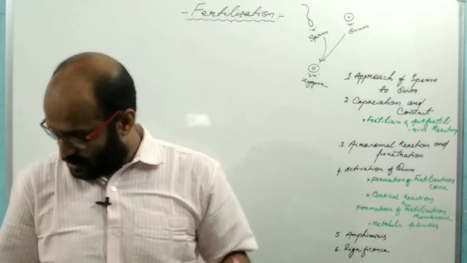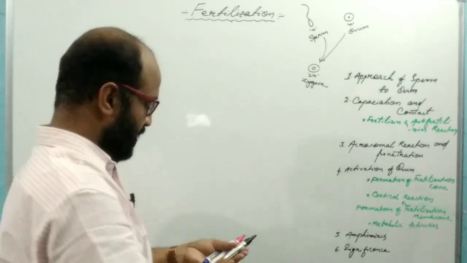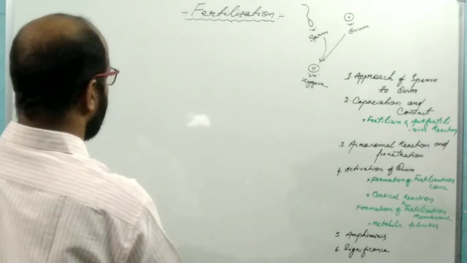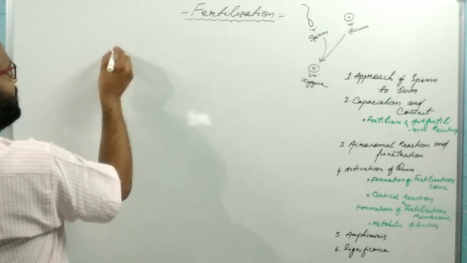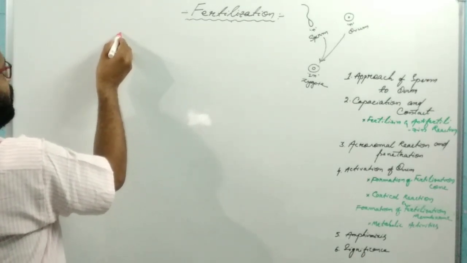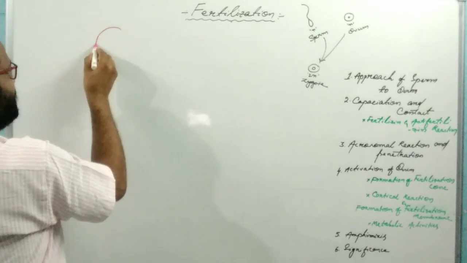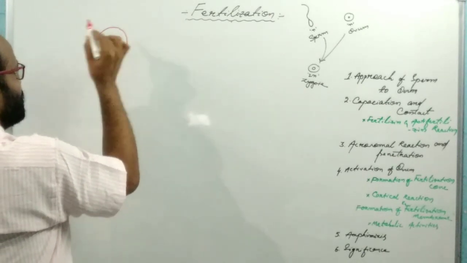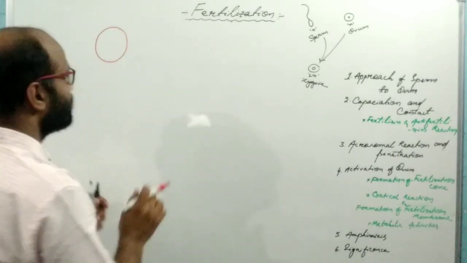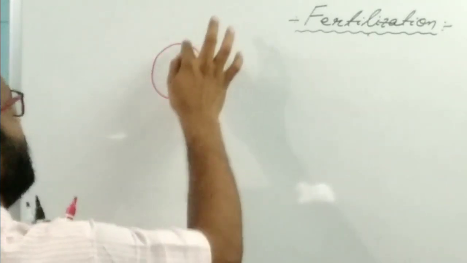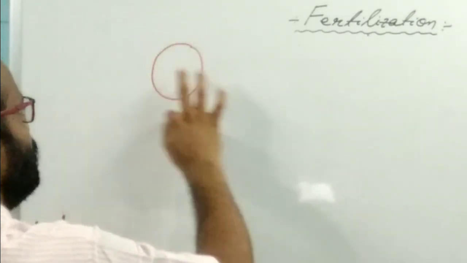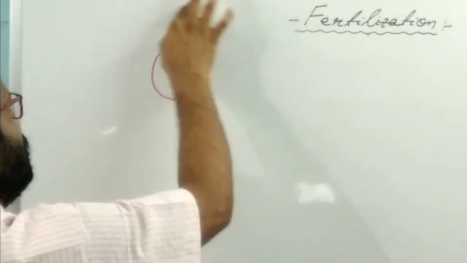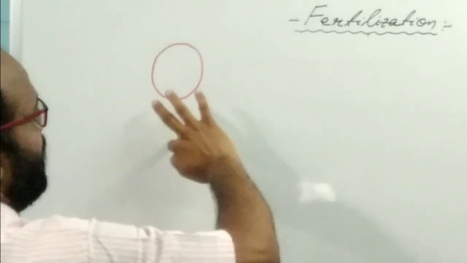In humans, the ovum is 30 times bigger than the sperm. Suppose that this is the structure of the ovum. In the outer region of the ovum there is the vitelline membrane. Outside the vitelline membrane there is the zona pellucida, and outside the zona pellucida there is the corona radiata.